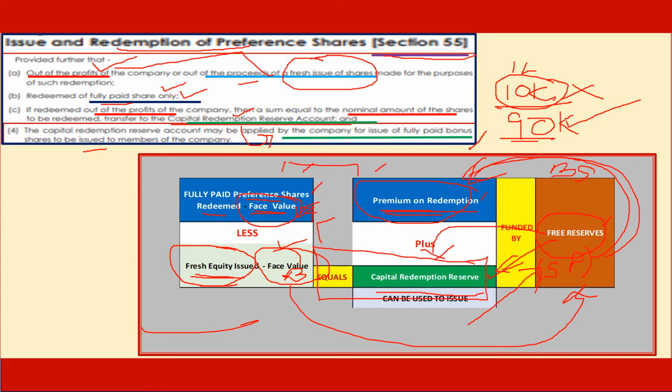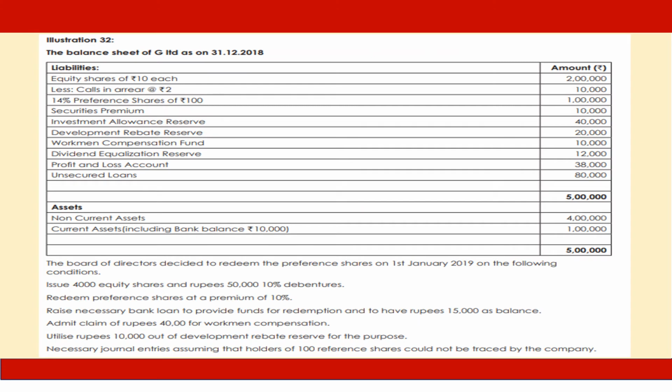And capital redemption reserve can be used for issue of fully paid bonus shares. Now we are getting into the illustration just to understand the key features of the illustration.